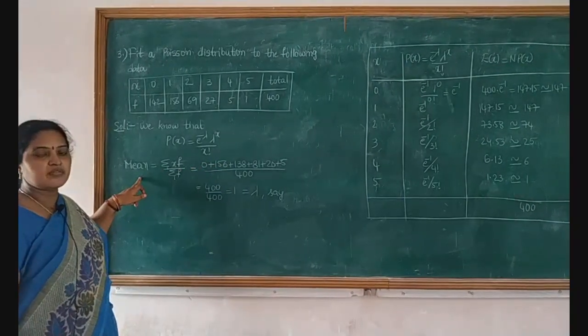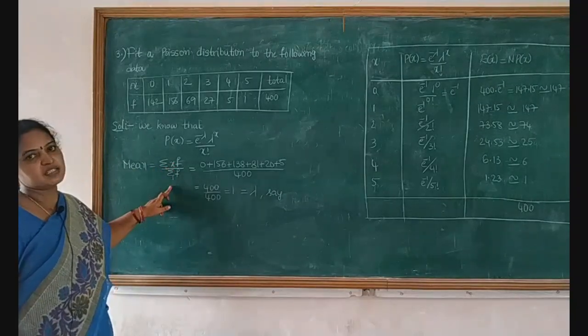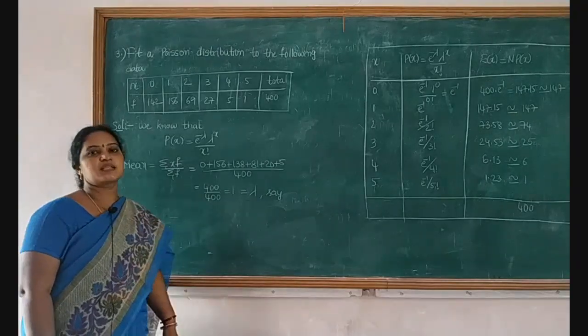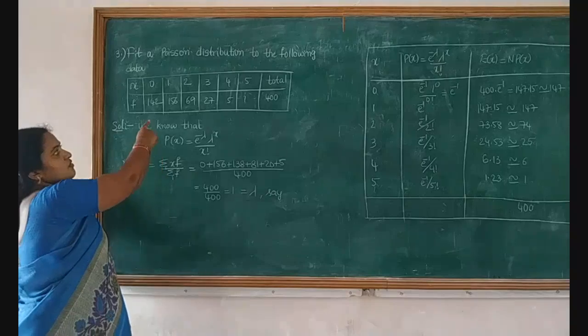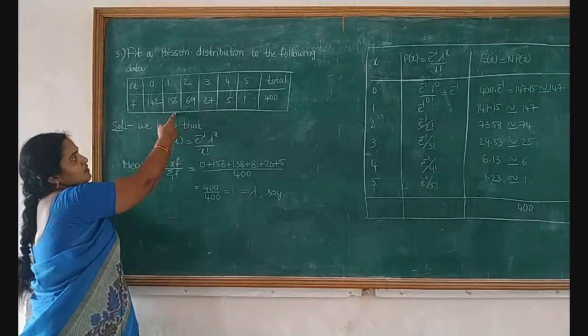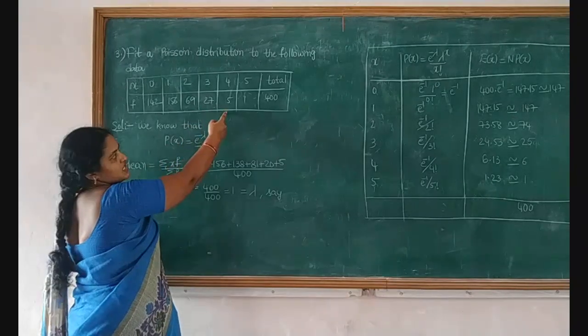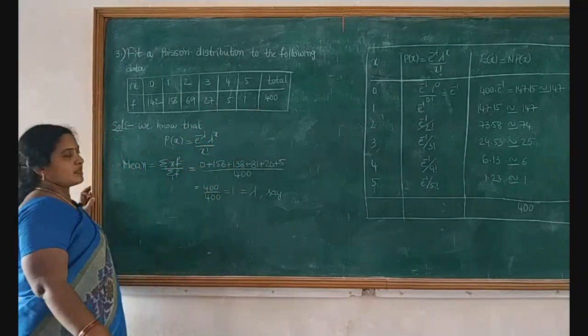Next, mean equal to summation xi fi divided by summation f. Here summation f is nothing but the sum of the frequencies, that is 142 plus 156 plus 69 plus 27 plus 5 plus 1. It is equal to 400.